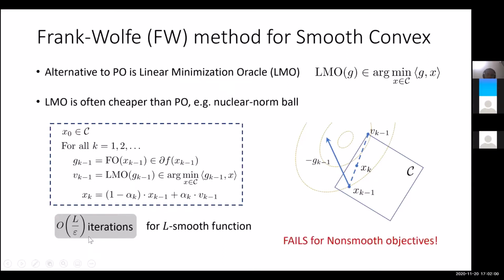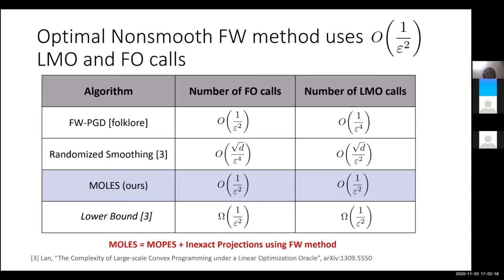However, the main issue is that we don't know of any extension of this to non-smooth functions. The only approach known earlier is again based on randomized smoothing, which again has dimension dependence, because you are smoothing this function randomly in the space, and that's the reason you get a dimension dependence, right? We again develop an algorithm which we call MOLES, which extends the Frank-Wolfe algorithm to non-smooth convex optimization problems using 1 over epsilon square first order oracle calls and 1 over epsilon square linear minimization oracle calls.